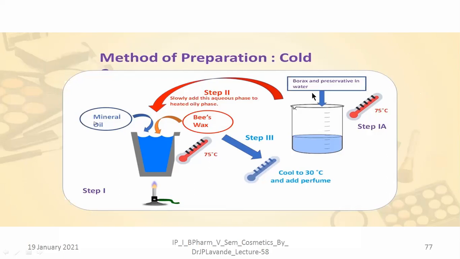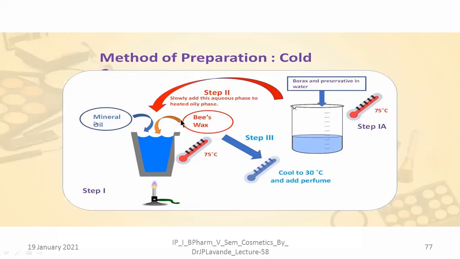Simultaneously, in step 1A, you need to add the borax preservative into the water and heat it at the same temperature of 75 degrees centigrade. Then slowly add this aqueous phase to the heated oily phase. So that is step 2.